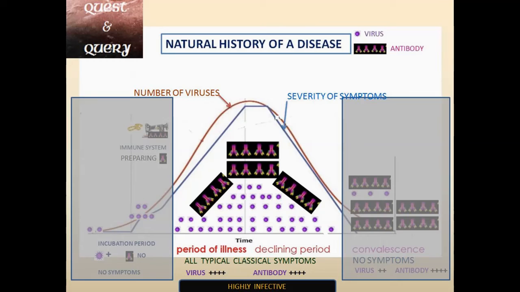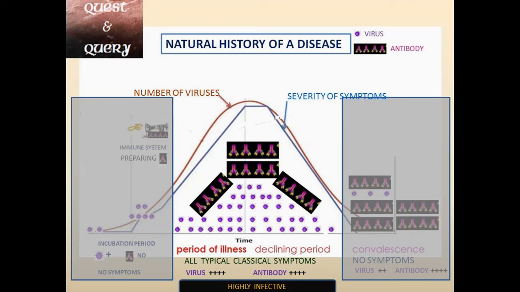Okay. So what really happens here? Number one thing is, during this period, the number of organisms is very high. Second, the immune system, after producing the antibodies during the incubation period, is not able to kill the organism. So the organisms have multiplied in number. That is why you are suffering this problem. So the number of organisms is very high.